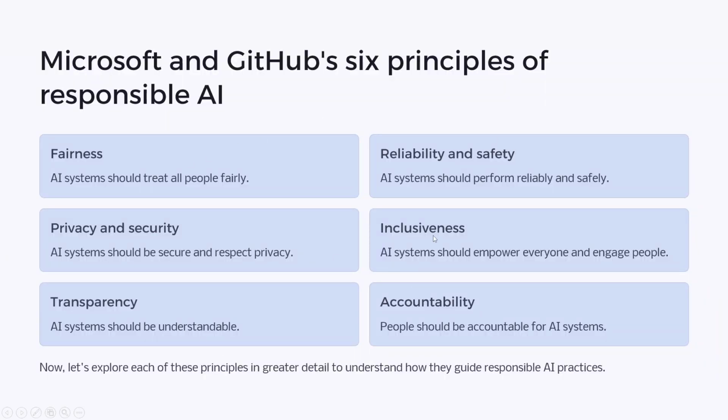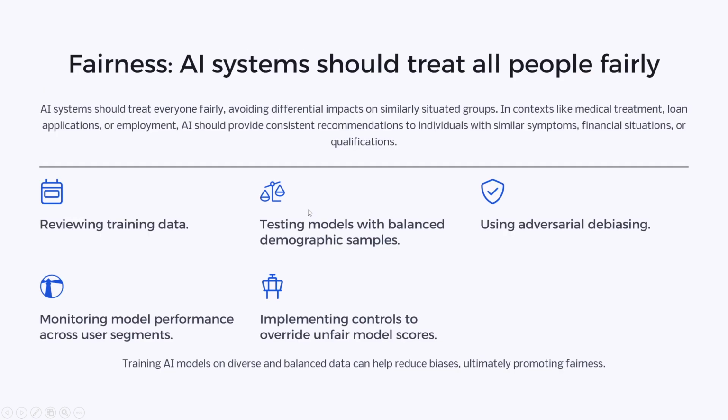So out of these six principles, we are going to focus on fairness in this video. Fairness states that any AI model being used in a production environment should treat all people equally. Let's say we are using AI to predict whether to approve a person's loan or not. It should look at more objective factors, maybe income level, age, etc., instead of non-objective factors like race or the state where they hail from.